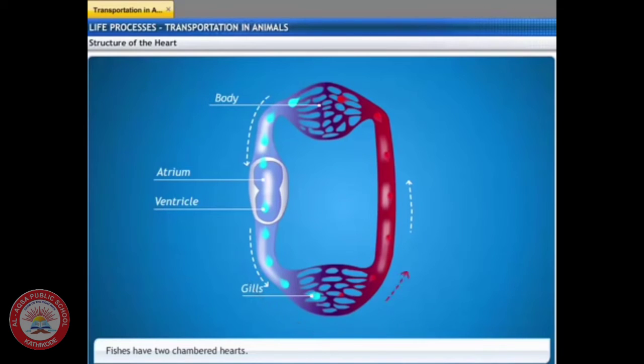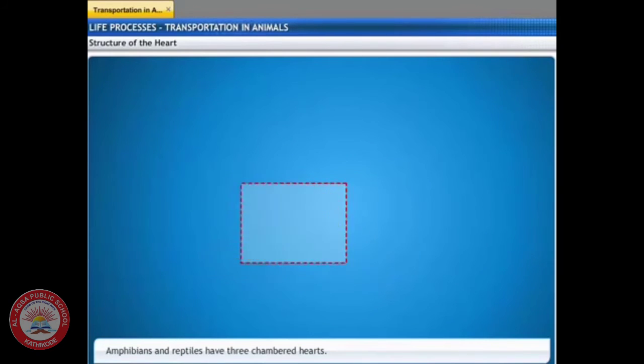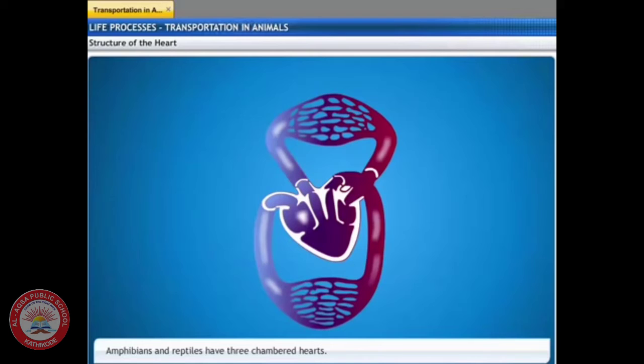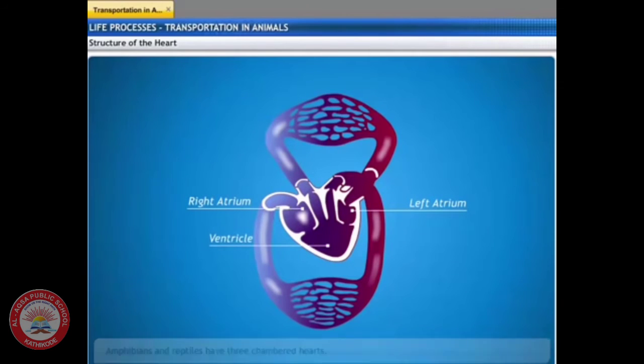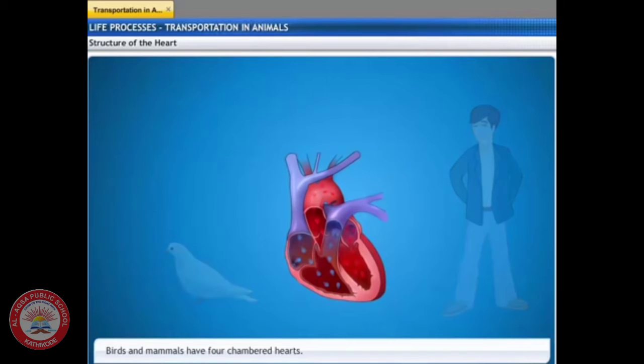Thus, blood flows through the heart only once in the cycle. Therefore, this type of circulation is called single circulation. Amphibians and many reptiles have three-chambered hearts and can tolerate some mixing of oxygenated and deoxygenated blood. Birds and mammals have a four-chambered heart which consists of two atria and two ventricles.